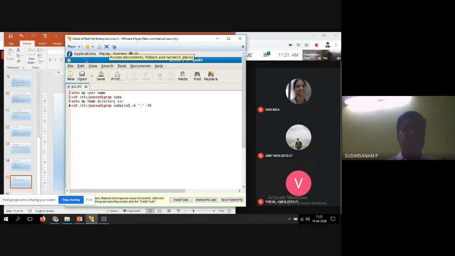See now, what I have done is echo my username also printed, /etc/passwd, grep sudha. So I'll change it to student now. Now my home directory is /etc/passwd, the same command. Now grep here is nothing but student. And the cut command, you might have seen in the basic commands. Cut is nothing but cutting one particular field. So -d is the delimiter, and after the colon, f6 is the field. I'll show you what the f6 field is.